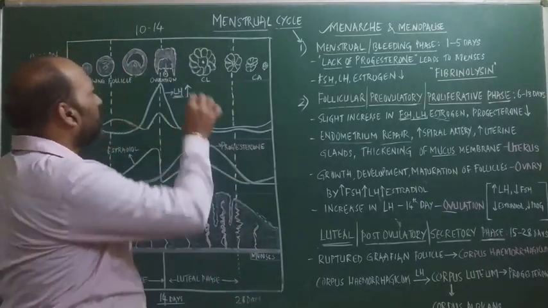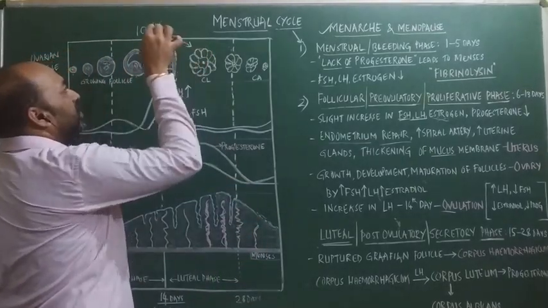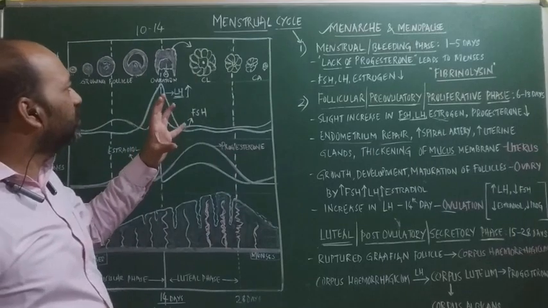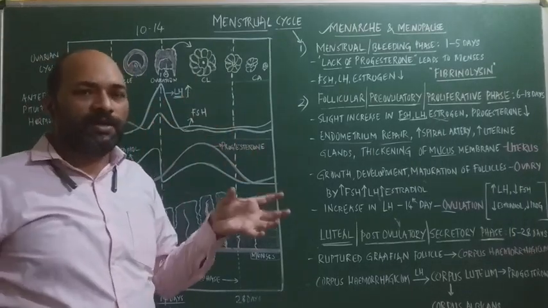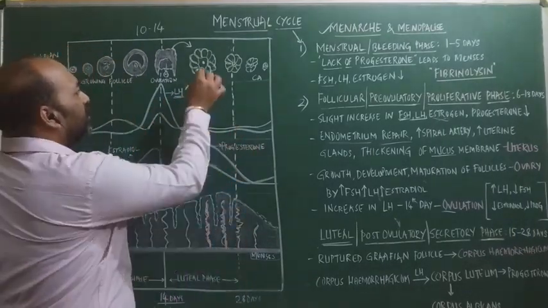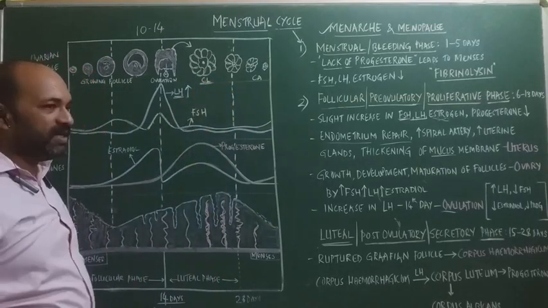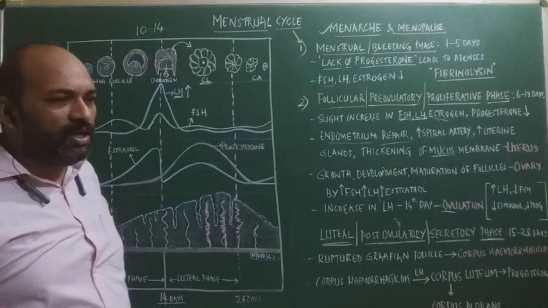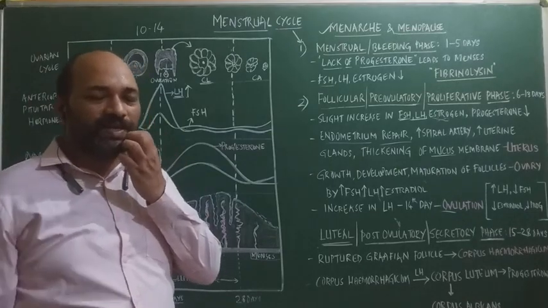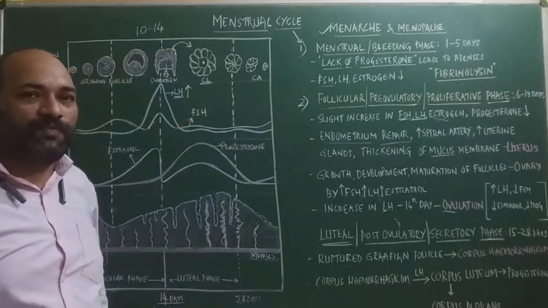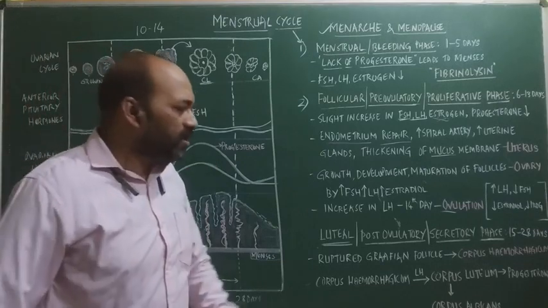So the entire structure now converts into a temporary endocrine gland which is yellow in color, the corpus luteum. Around the 18th to 20th day, the corpus luteum is formed, filled with luteal cells.